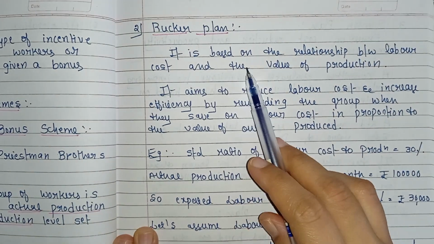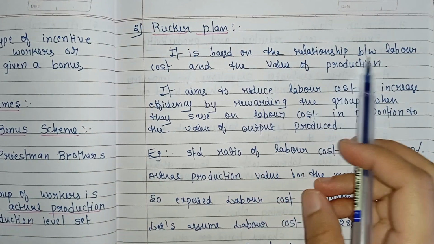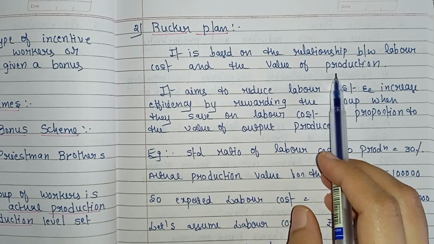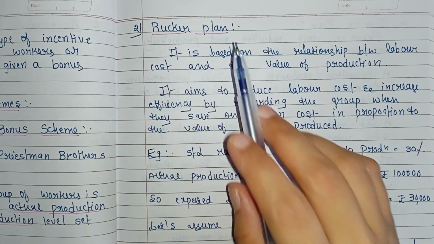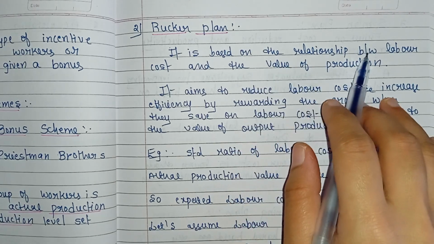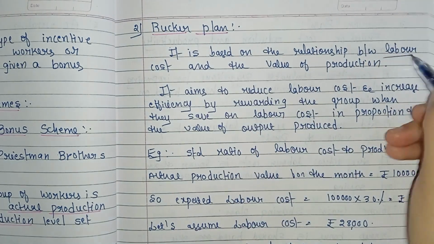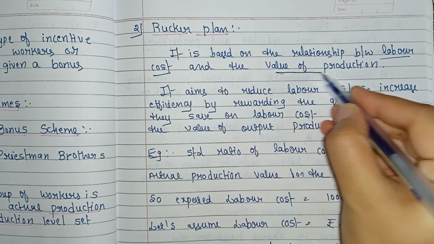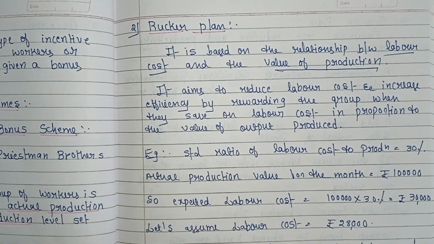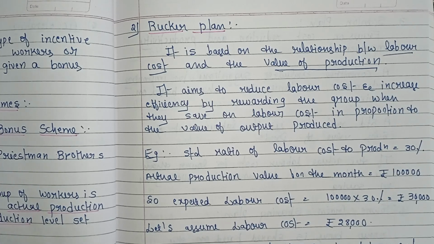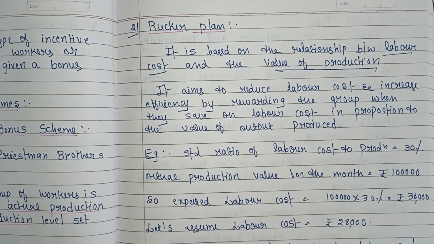See here, it is based on the relationship between labor cost and the value of production. So here it aims to reduce the labor cost and increase the efficiency by rewarding the group when they save on labor cost in proportion to the value of output produced.